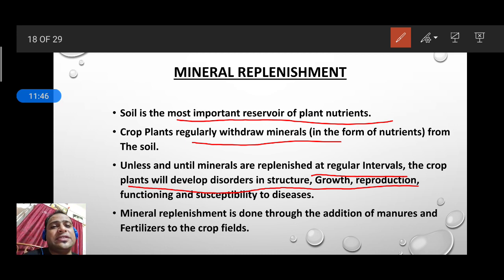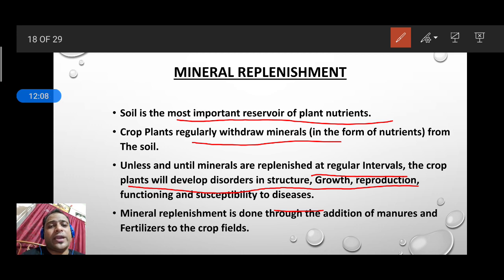If the plant uses nutrients in large amounts and then does not get them back, there will be many disorders related to the structure, growth, reproduction or functioning, and diseases may happen.